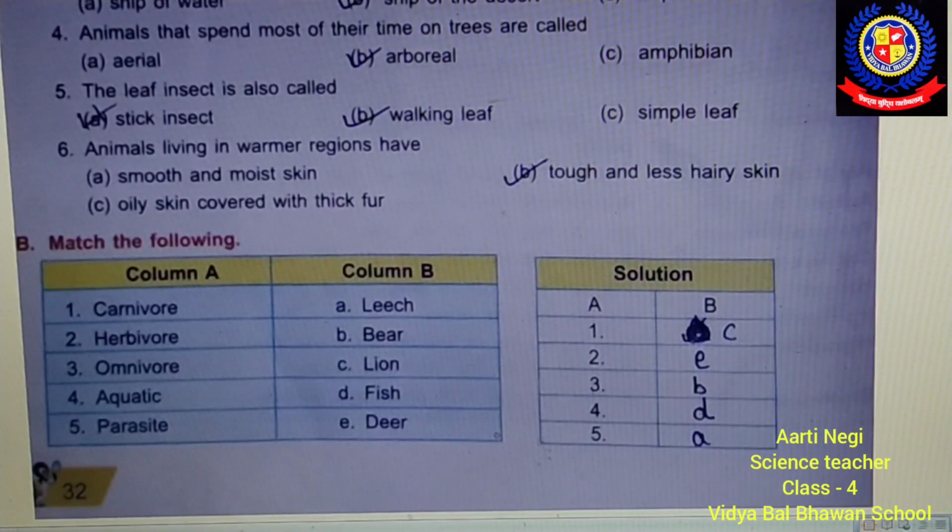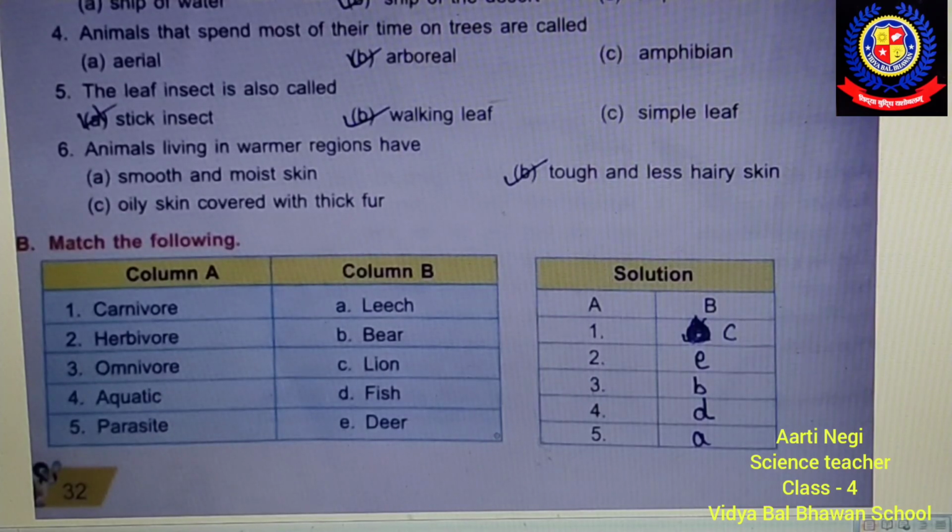Third is omnivore. The omnivore among them is option B, bear. Bear is an omnivore animal. Fourth is aquatic. Tell me the meaning of aquatic. Aquatic means living in water, related to water. So it's already matched, option D, fish. Fish is an aquatic animal. And the last is point number 5, parasite, so option A.